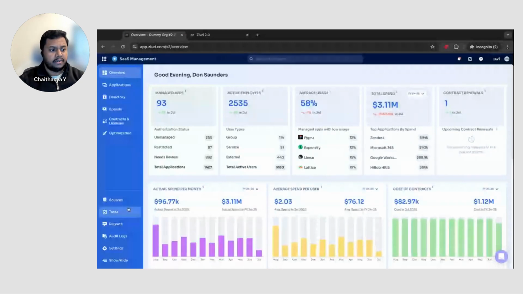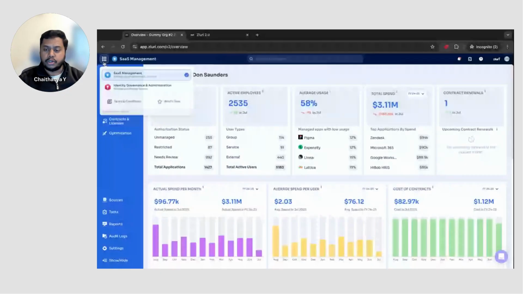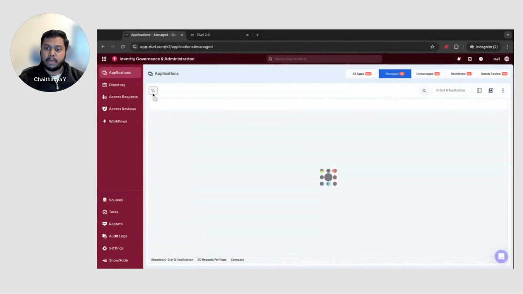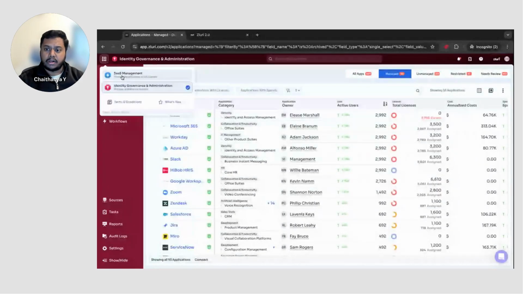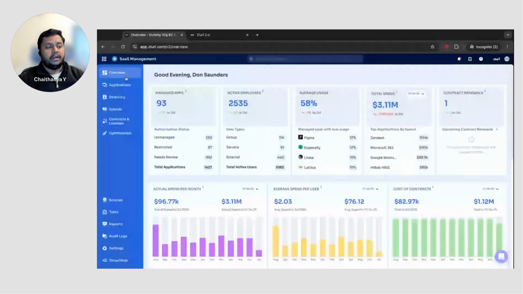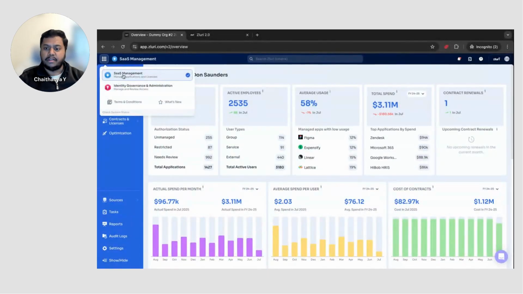Again, as you see, we have a new left tab bar itself right now. We have this application switcher, which is kind of different from what you can see earlier. You can actually switch between multiple products of Zluri, you can switch between the identity governance administration product versus the SaaS management product. We will be adding a few more products in this case. So this is the first place where you can start to get to that.